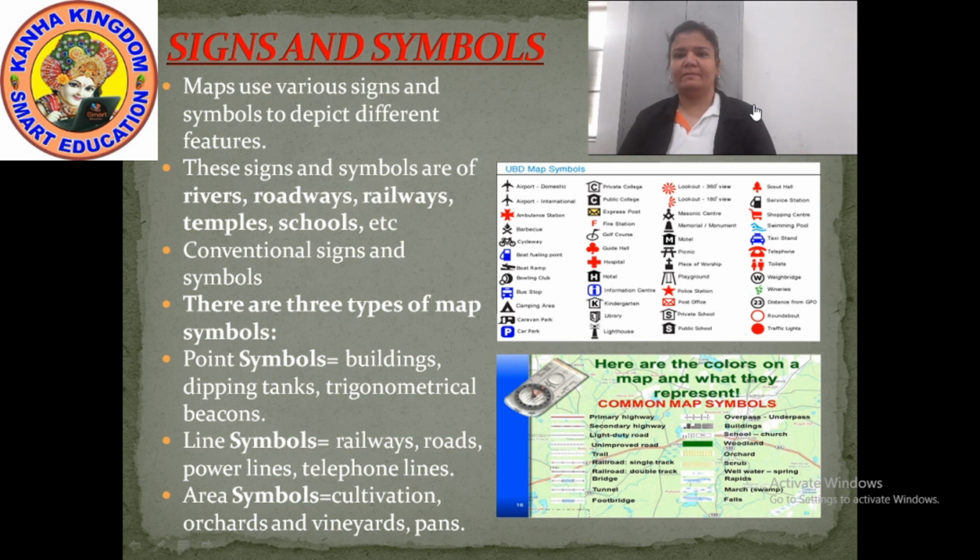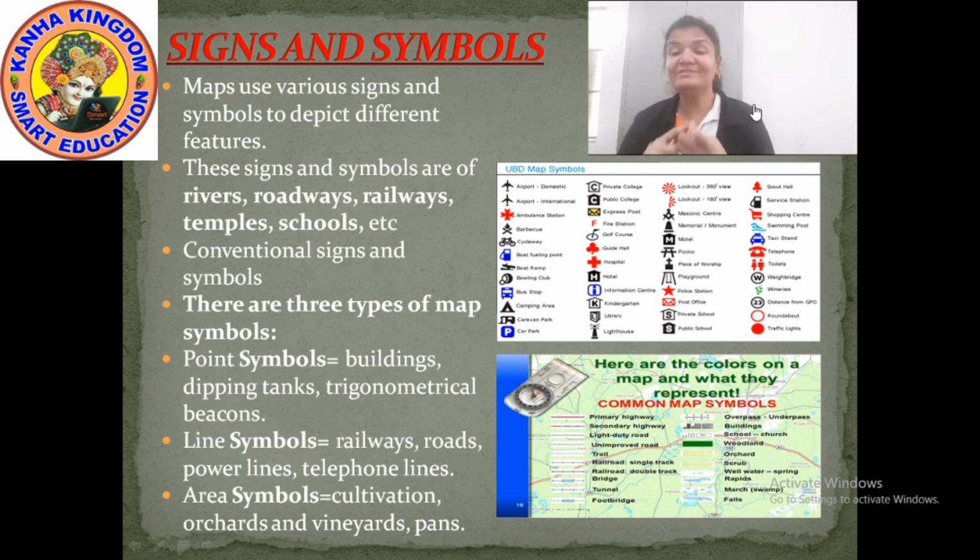So the signs and symbols, what are they? These signs and symbols are of rivers, roadways, railways, temples and schools. What are these signs and symbols called? They are called conventional signs and symbols. Now, which are the three types of symbols? The three types of symbols are point symbol, line symbol and area symbol. Got it? Shall we move further?